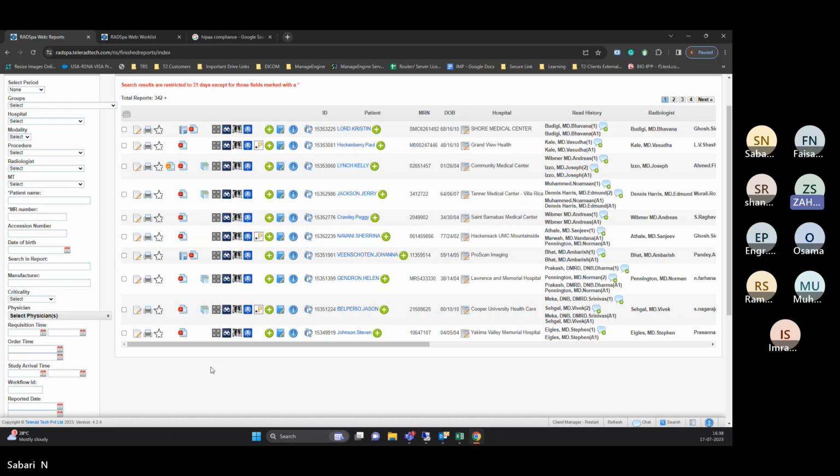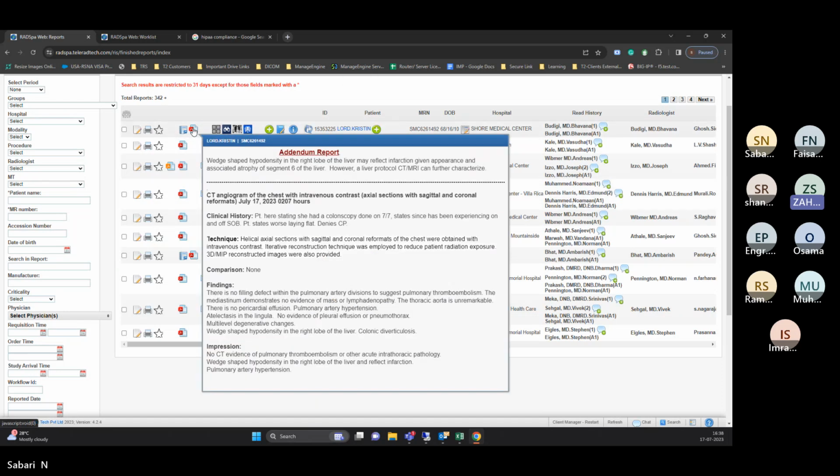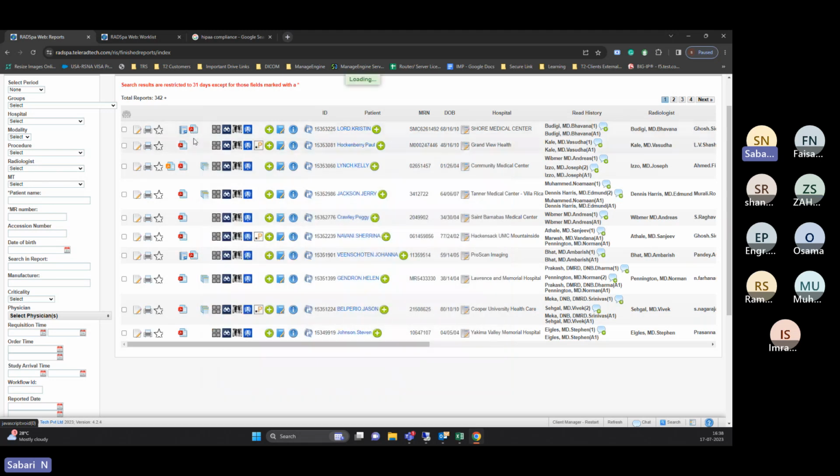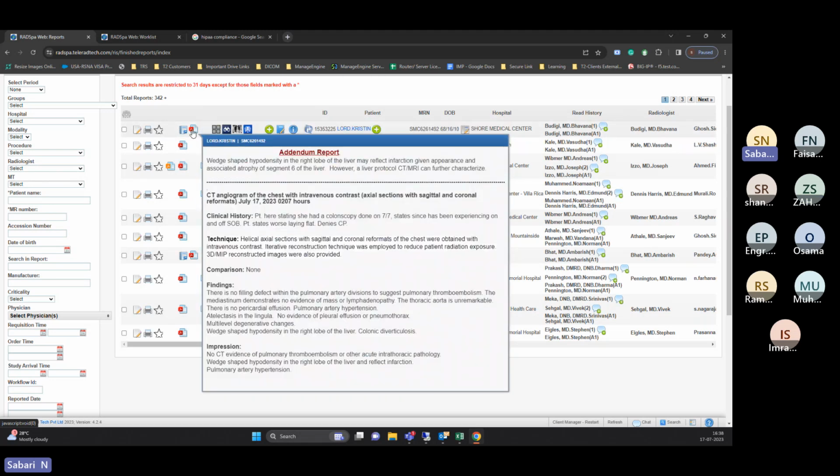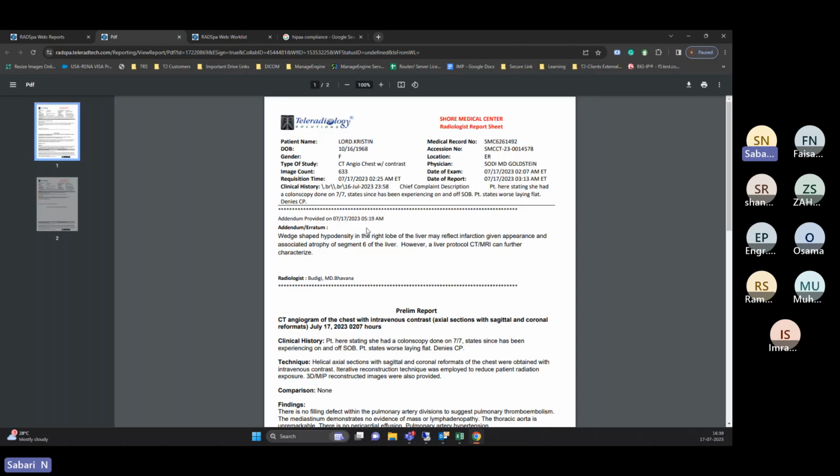So can you download this report and open it as a PDF? Yeah, that is my next one. Because this is our application function, a mouse over function, the radiologist should not even have to click the report, because we are trying to save that one click also. So when you click on the PDF icon, it will come to the next window and the report will get loaded here. See here, you can see the first one that comes is the addendum report. It will show the time also, so what time the addendum report has been created.